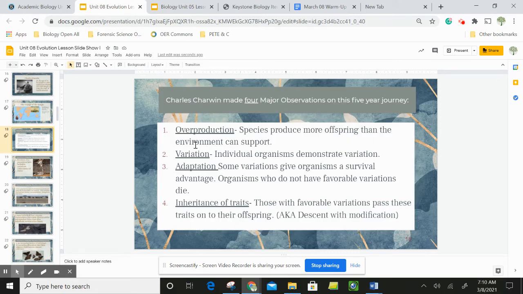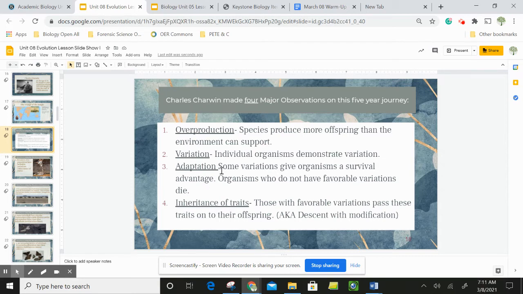His first observation has to do with overproduction. He observed that species produce more offspring than the environment can support. Variation deals with the fact that individual organisms demonstrate variation. Look around your house. There's some variation there. You might not look like an identical clone of your siblings. People have different eye colors, different hair colors, different heights.